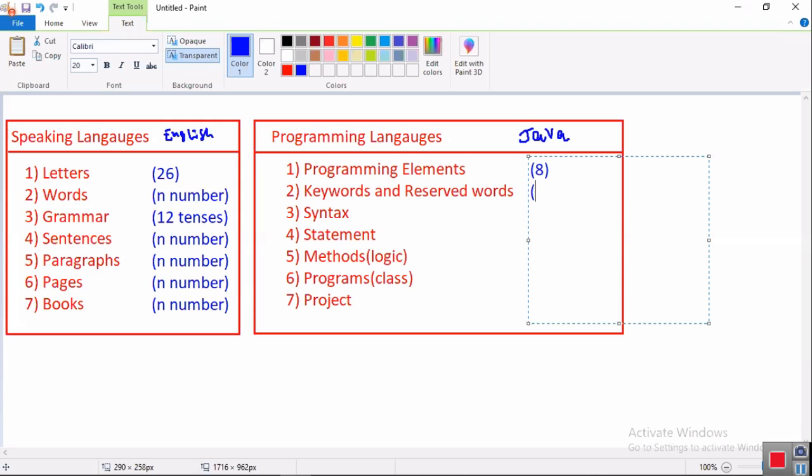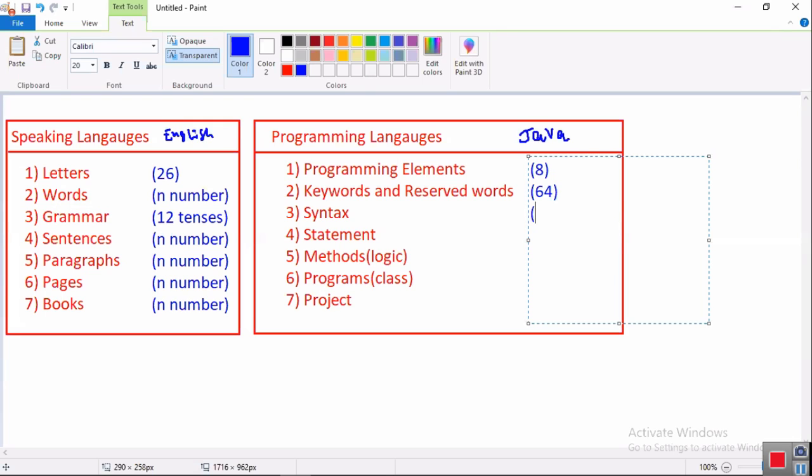And next, how many keywords and reserved words? Tell me, in English, how many words are there? Oh my God, n number, a big dictionary. But Java needs no big dictionary. Just 64 words are there. If you know these 64 words, that's it. Java programming language completed.